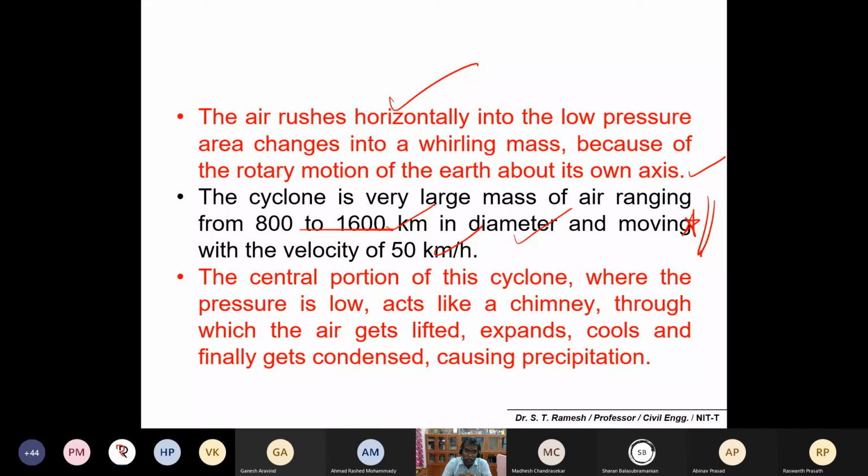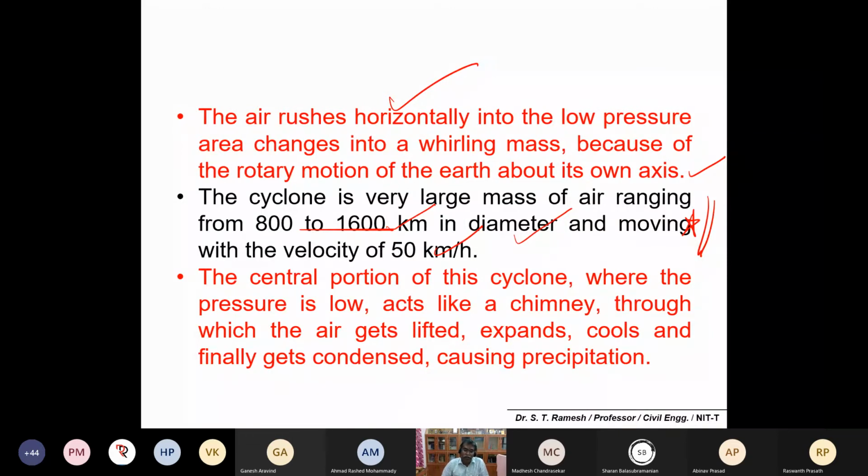Normally, the meteorological station may announce that the depressions are located almost 1,500 kilometers away over an ocean, and the diameter is almost 800 to 1,000 kilometers. It will also move or stand in one particular place.